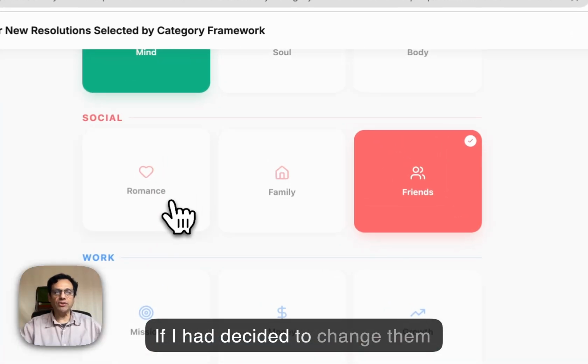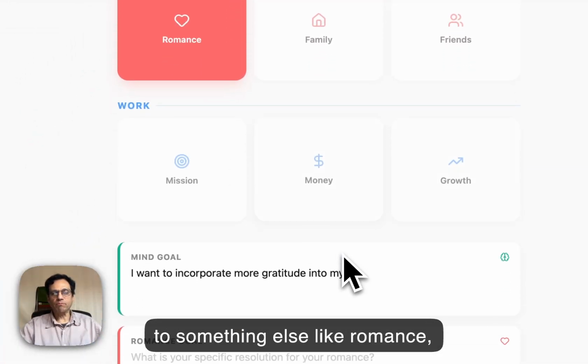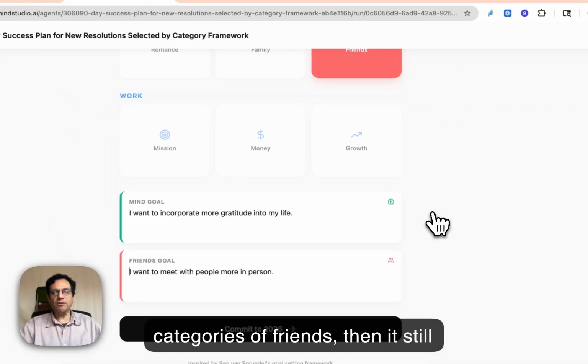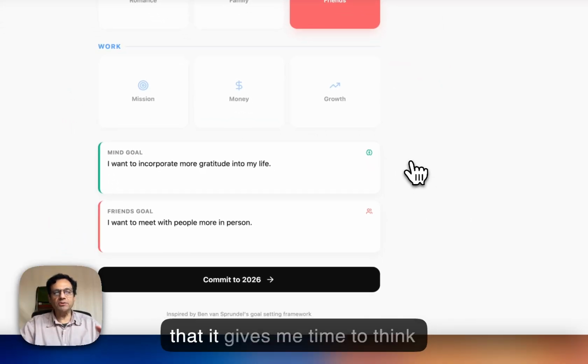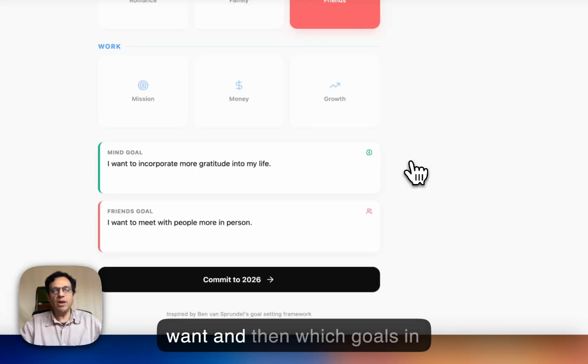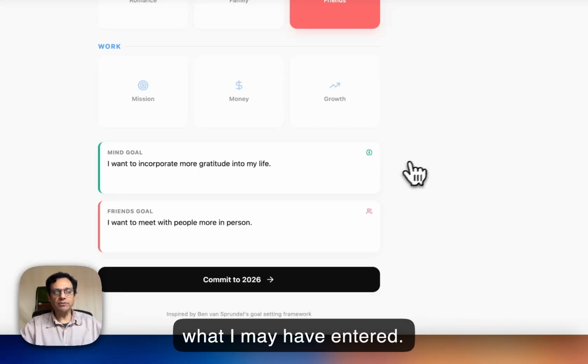Now, if I had decided to change them to something else, like romance, and then gone back to categories, friends, then it still retains what I had entered, so that it gives me time to think about exactly what categories I want, and then which goals in those categories, without losing what I may have entered.